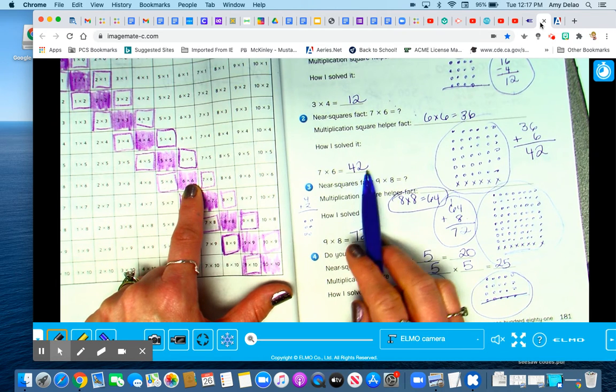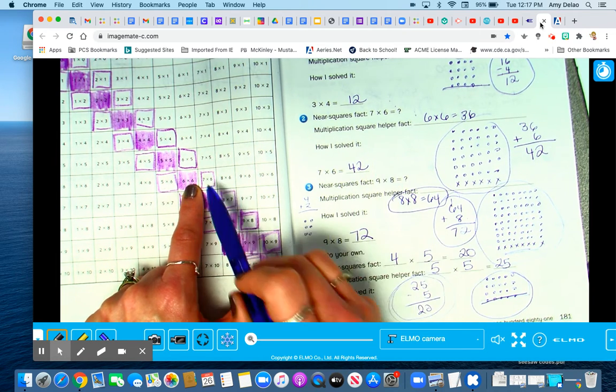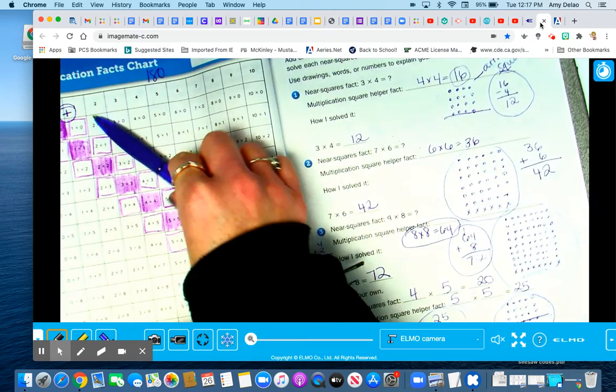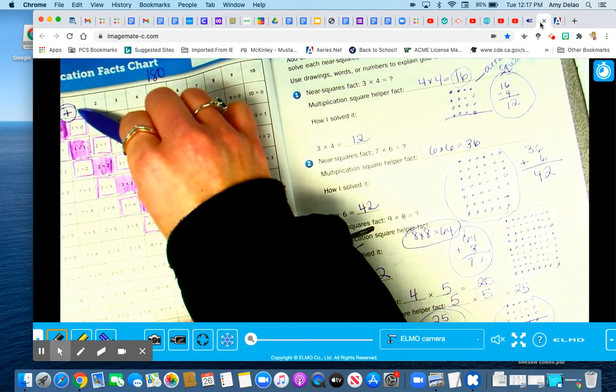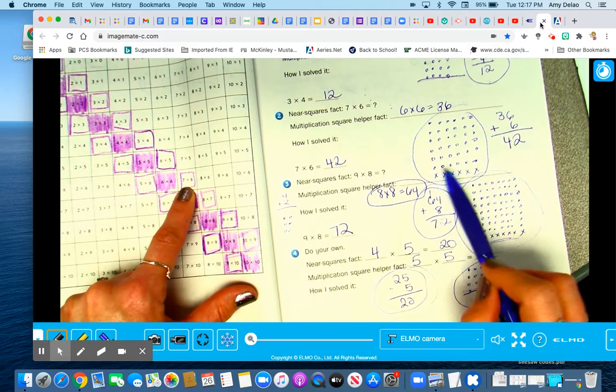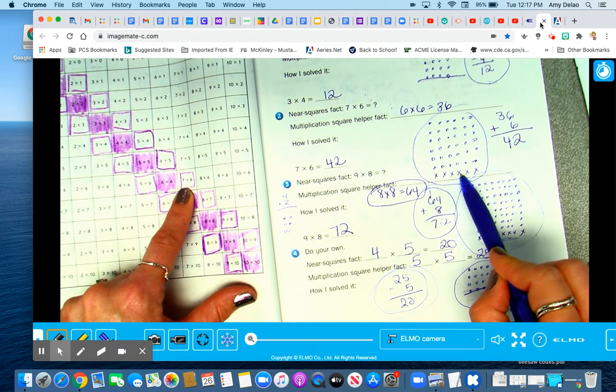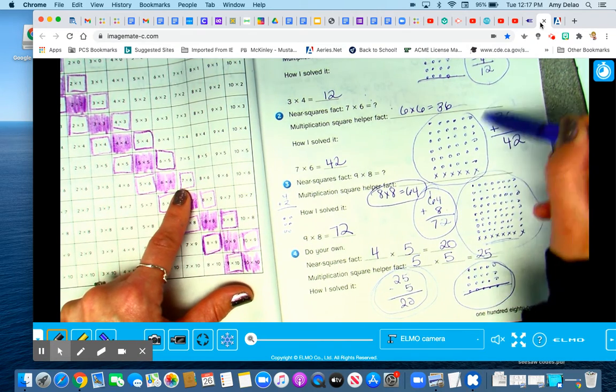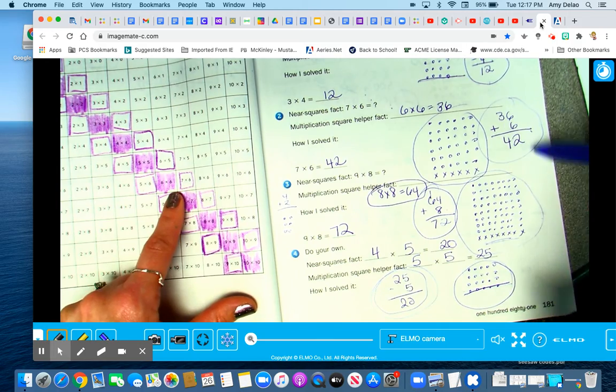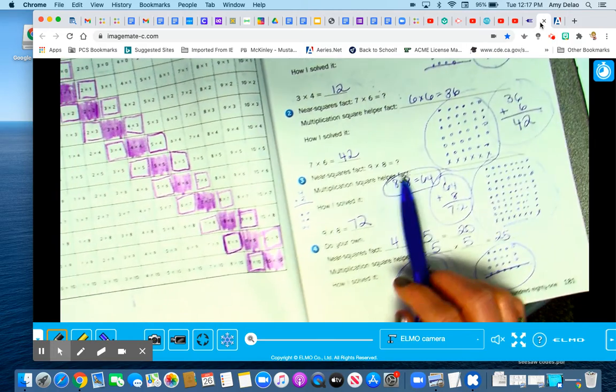Okay, so let's see. I am here, so I know that's this row. So I'm going to have to add a row for 7 times 6. I added x's to show where I was adding things. So then you do 36 plus 6 equals 42. You're going to do the same thing down here.